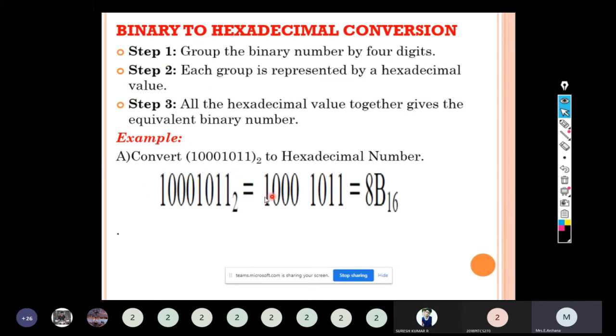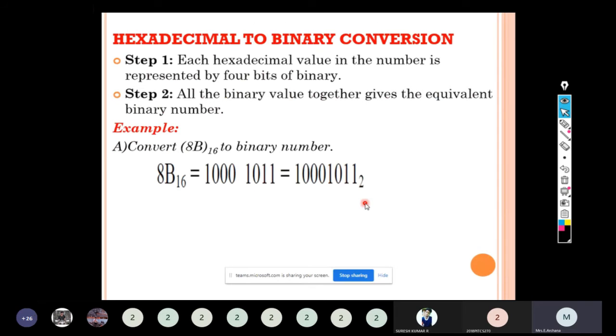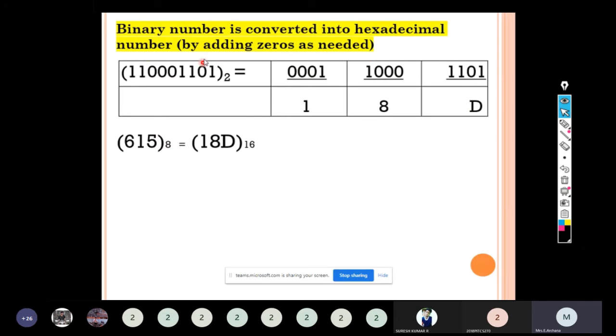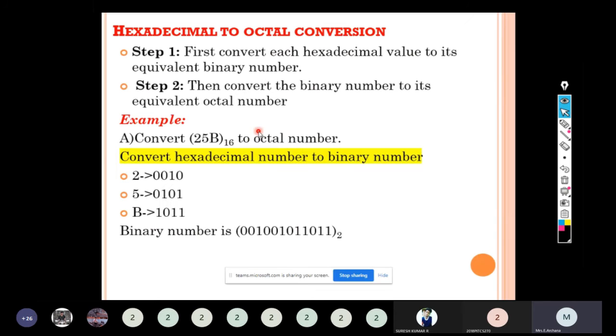Binary to hexadecimal: by grouping 4 bits, we will get a hexadecimal number. Hexadecimal to binary: we have to write the equivalent 8421 code for the given hexadecimal number to convert it into a binary number. Octal to hexadecimal: first the octal number is converted into a binary number. Second, the obtained binary number is converted into a hexadecimal number. By adding zeros as needed, we will get the hexadecimal conversion. That is octal to hexadecimal conversion.